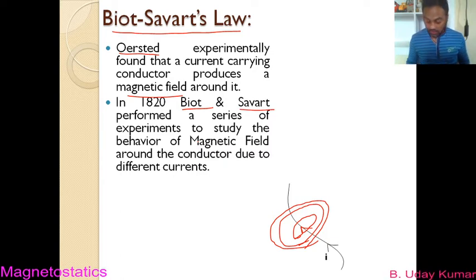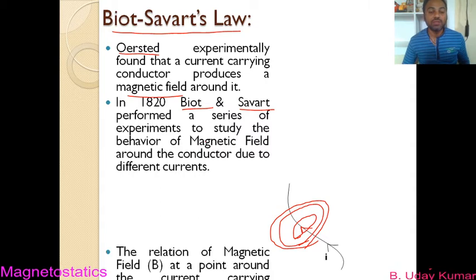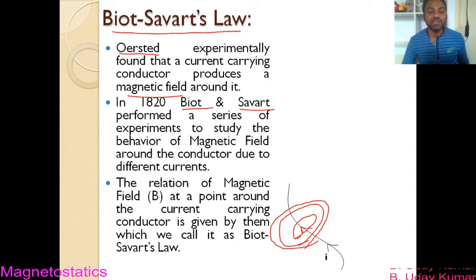Biot and Savart performed several experiments to give the relation between magnetic field and current.